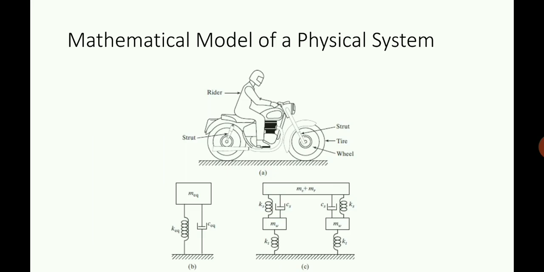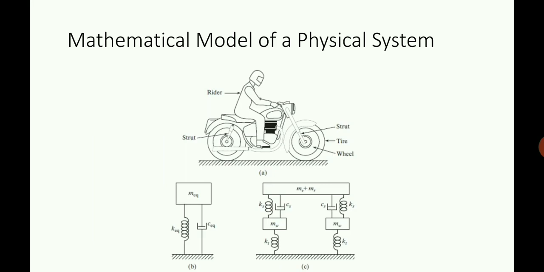So we can convert this physical system into a mathematical system so as to analyze its response. In figure B it is shown M equivalent, MEQ is given, KEQ is given, and CEQ is given. MEQ represents the mass of the rider as well as the mass of the vehicle. So the masses of these two components are represented using the block MEQ, equivalent mass.